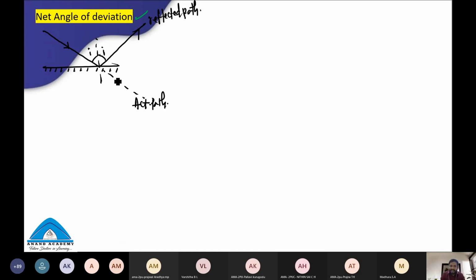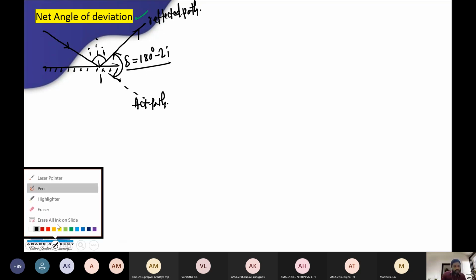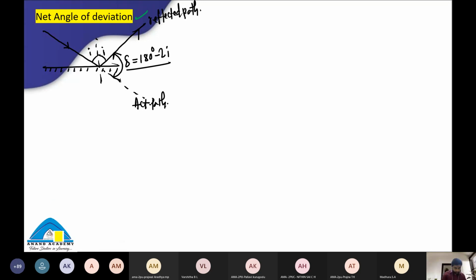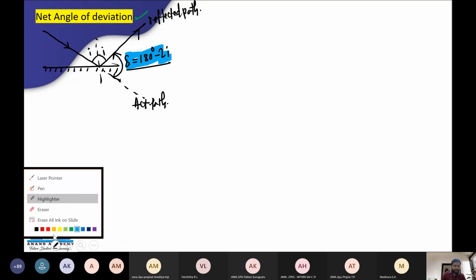There is an angle between them. The angle between the actual path of the light ray and the reflected path is called the angle of deviation from a single plane mirror. What is the angle of deviation from a single plane mirror? 180 degrees minus 2i. That is the angle of deviation from a single plane mirror.